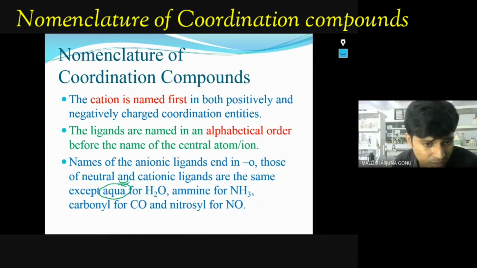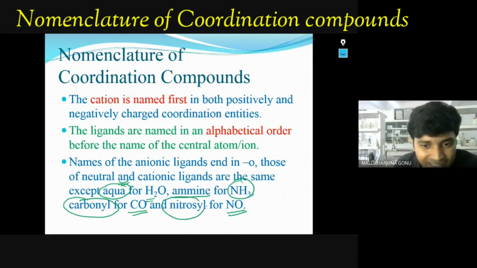You have to practice. For water it is aqua. For NH3, ammonia, we call it amine. For CO, carbon monoxide, the name is carbonyl. For nitrogen monoxide, we call it nitrosyl. So carbon monoxide is carbonyl; this is not cobalt, this is carbon monoxide. These are the exceptional cases for the neutral and cationic ligands.